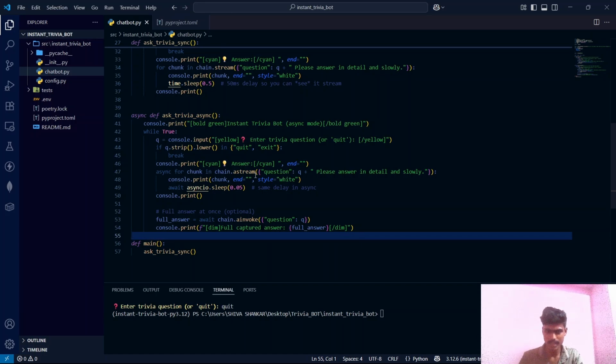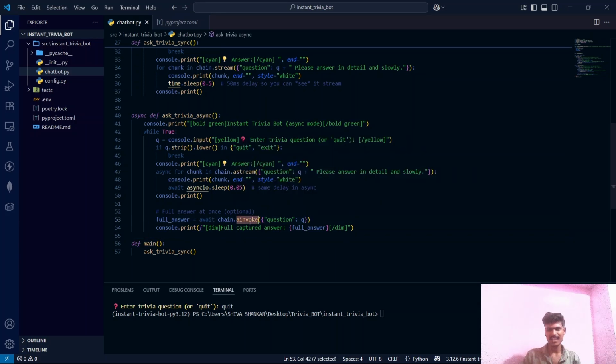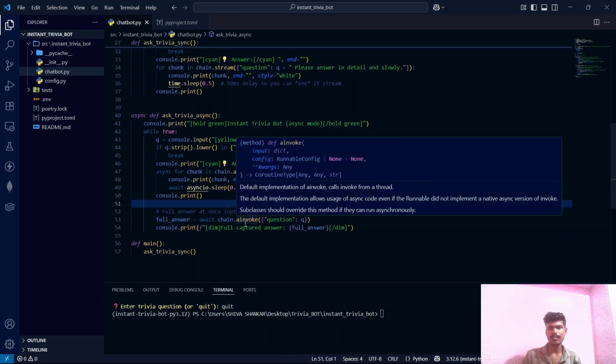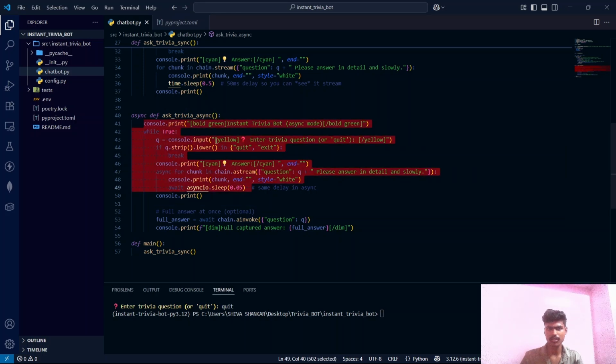same answer which this stream is generating, but this is not streaming, this is invoking. That means the full answer will be dumped at once. And ainvoke is nothing but invoke in async mode. That means it is async invoke. Now let's try running this function, guys.